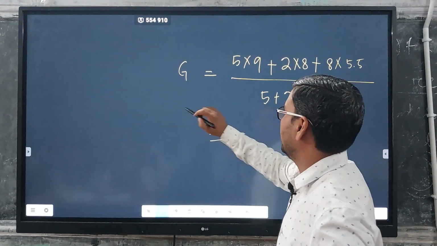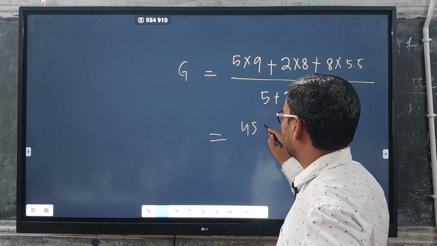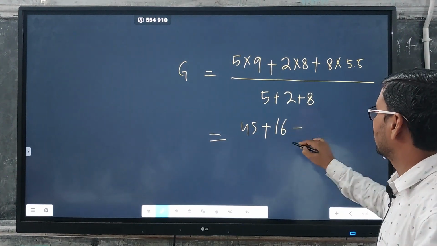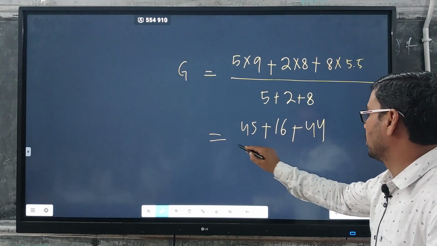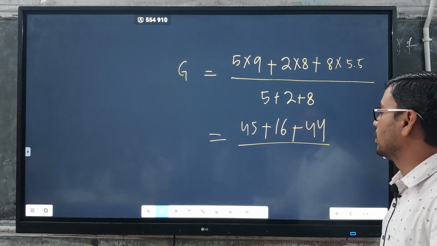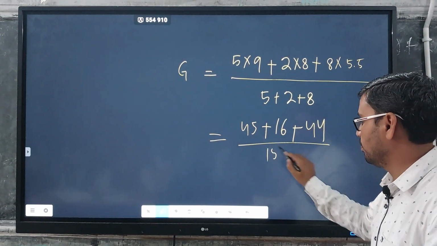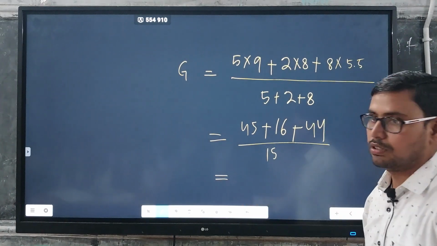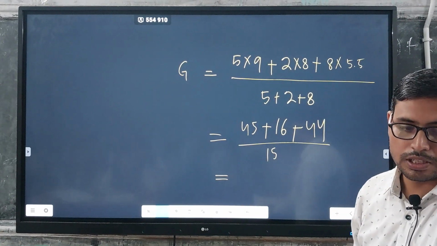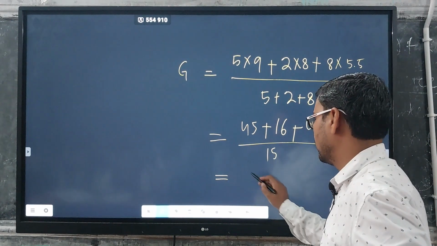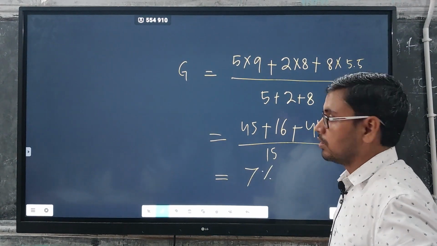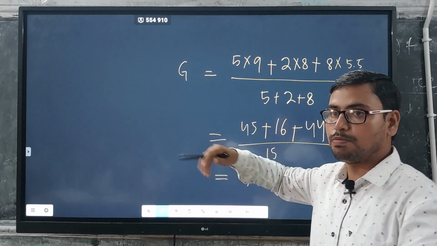The weighted average grade will be 45 plus 16 plus 44, divided by 15. So it comes around how much? 7. This is the weighted average for this particular borehole.